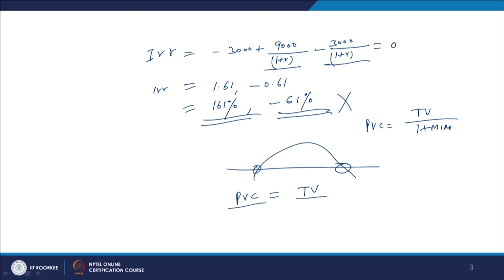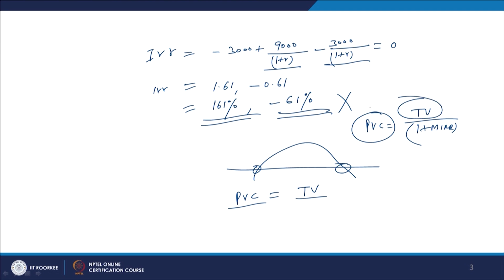If you apply this model, you will be able to calculate the modified internal rate of return. So, here we are going to calculate the present value of the cost, for which we are going to get 3,000 rupees and then again 3,000 rupees, and then this has to be discounted.